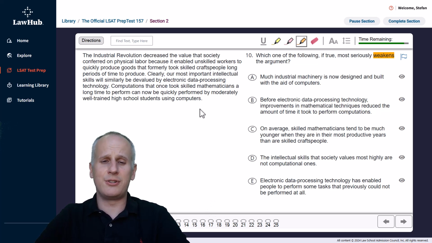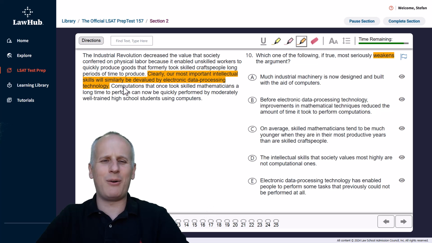Clearly, nice conclusion indicator, our most important intellectual skills will similarly be devalued by electronic data processing technology. Computations that once took skilled mathematicians a long time to perform can now be quickly performed by moderately well-trained high school students using computers. So we've already identified what our conclusion is. And we've got this analogy relating the facts about today's electronic data processing technology, what happened with physical labor during the Industrial Revolution when you had new technology for industry.